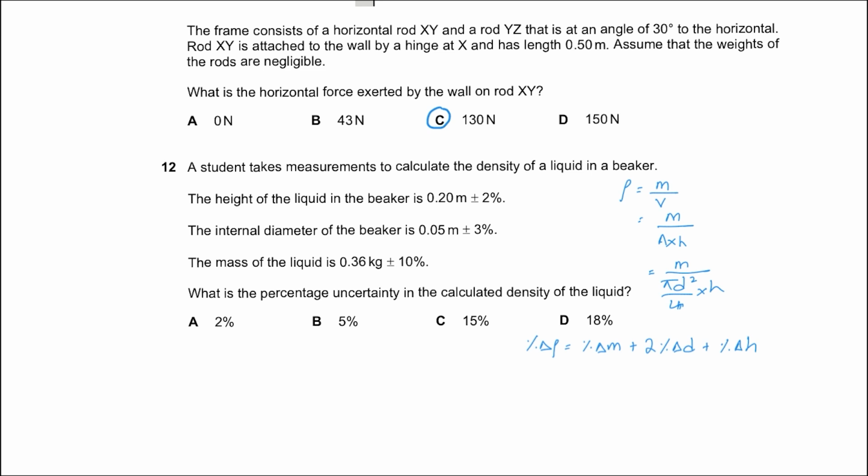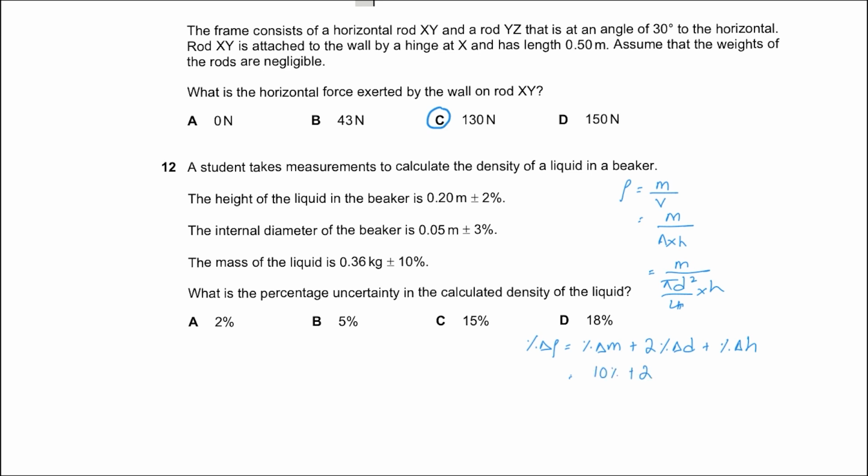And if you've got a power there, let's say power 2, or something raised to the power half, which is basically a square root, you multiply that power to the percentage uncertainty of that quantity.